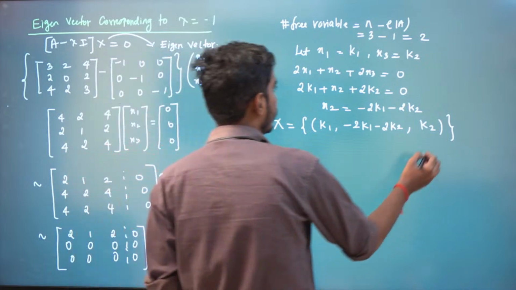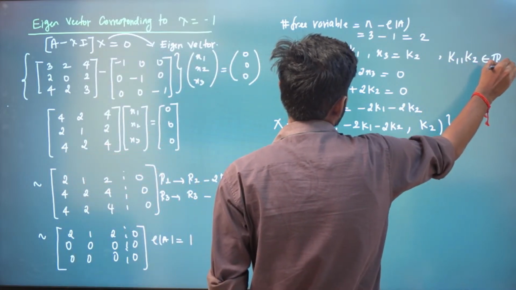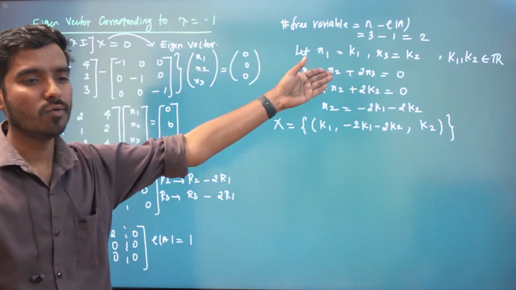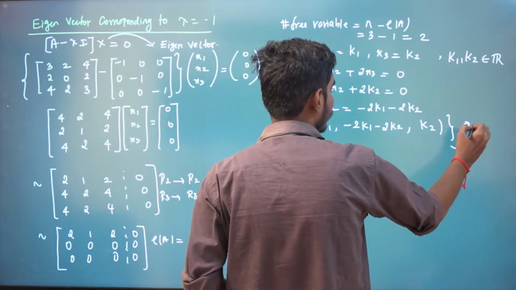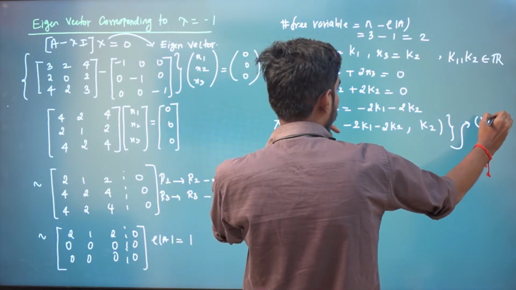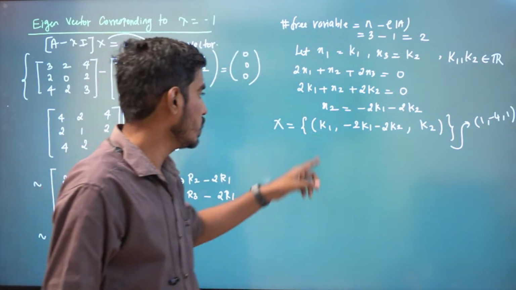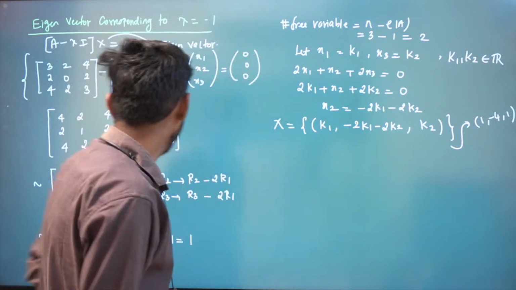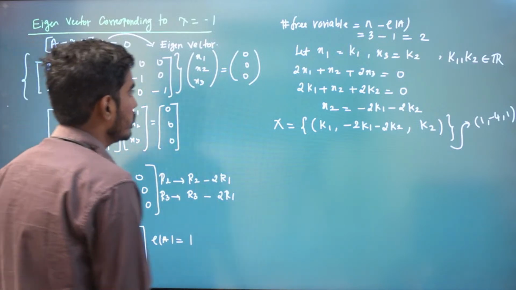Here k1, k2 belong to the real numbers. You can check it. You take k1, k2 both equal to 1. If both are equal to 1, one of the solutions is 1, minus 4, 1, right? You see whether it satisfies or not.